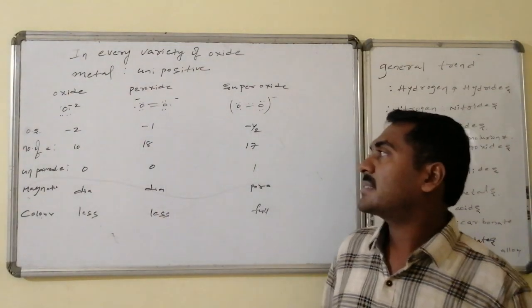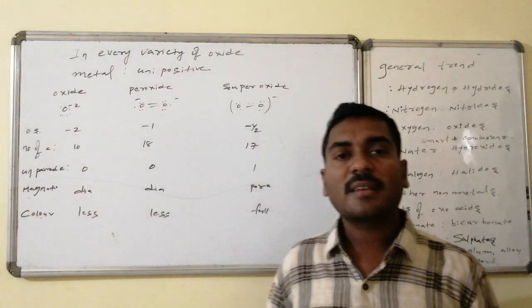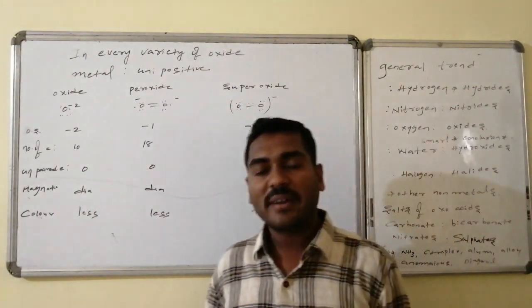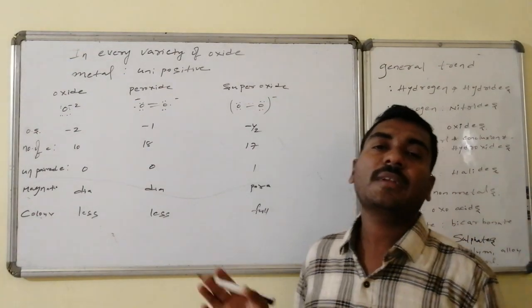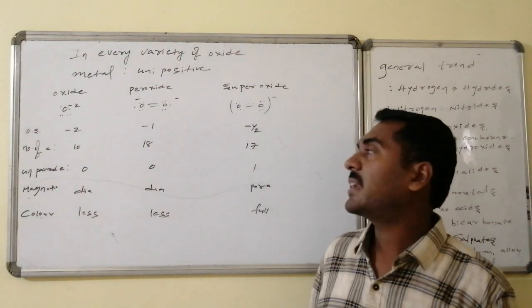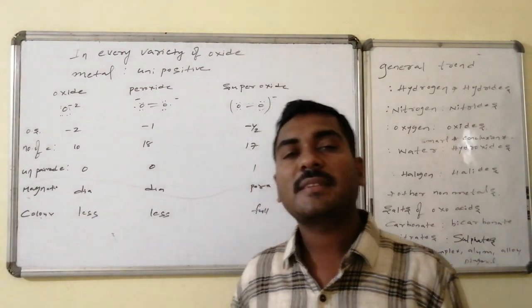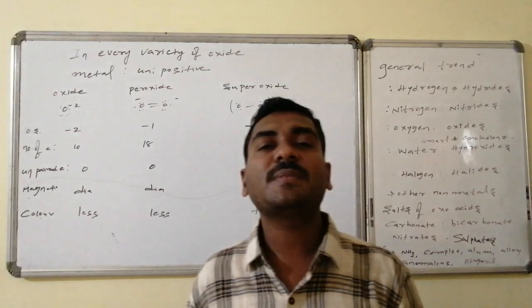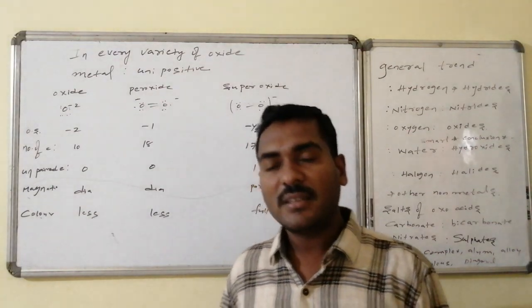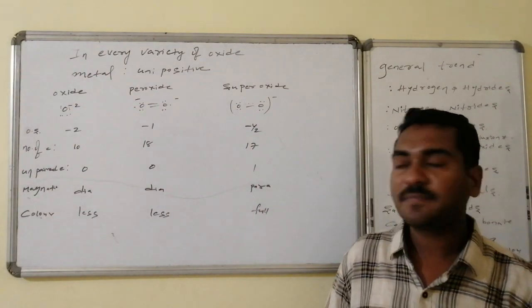In the oxide structure, O has -2, that is 8 electrons, 4 pairs of electrons, 2 of which are extra, hence it has O -2. In the peroxide, in the oxygen molecule every oxygen has 1 extra electron, so the formal charge is -1 for each oxygen atom. Similarly, in the superoxide, the oxygen molecule has 1 extra electron. Instead of a 2 electron bond, we have a 3 electron bond, and that is said to be the superoxide ion.